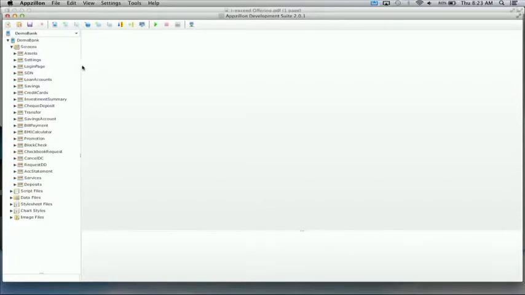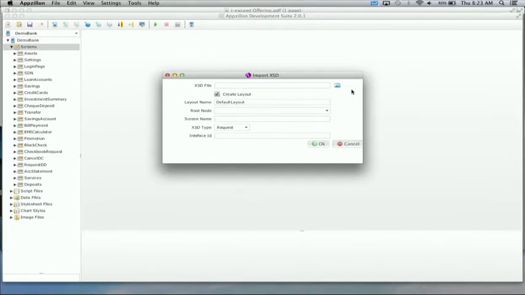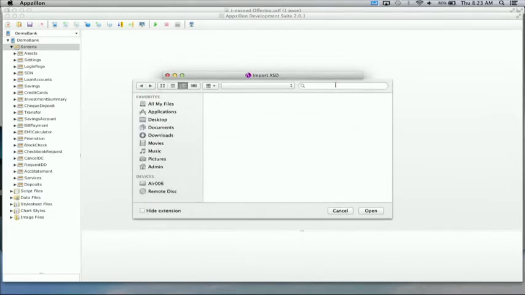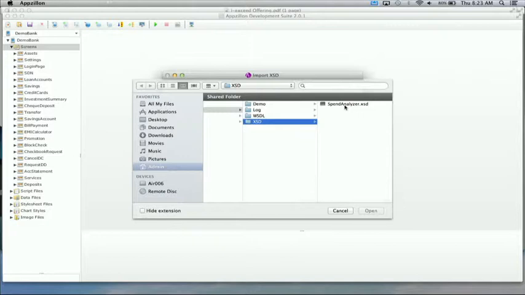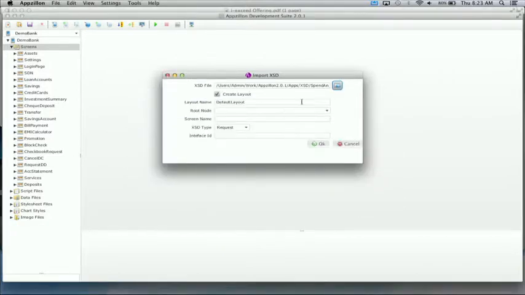So for this, let me go to Appzillon, our platform. And I've assumed that there are different types of services available for spend analyzer as well as for the bill payment. So for spend analyzer, I've assumed that there's an XST. So I'm going to import the XST here, and I'm going to choose the preferences of that XST.